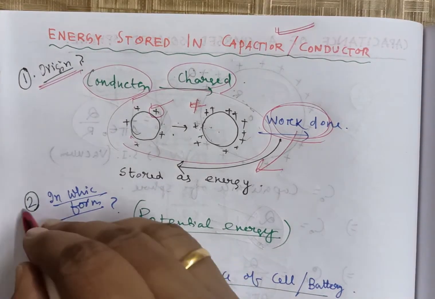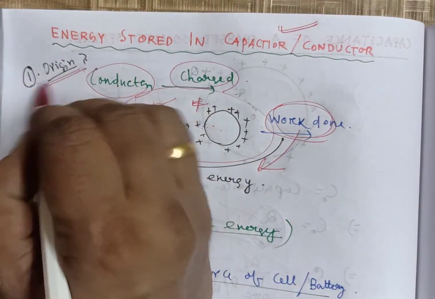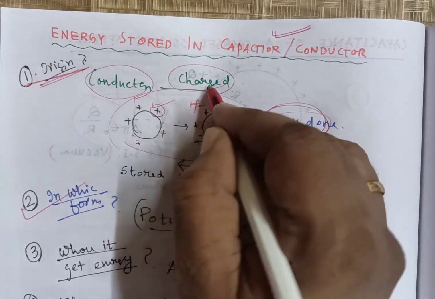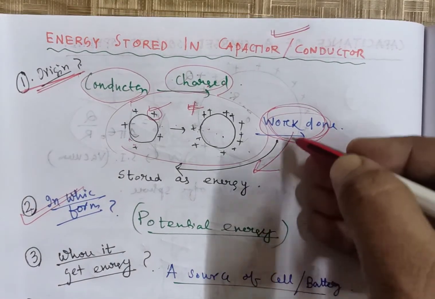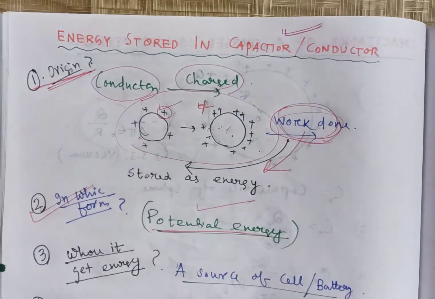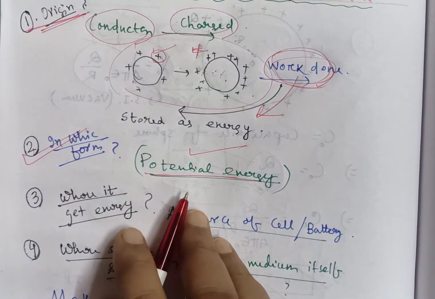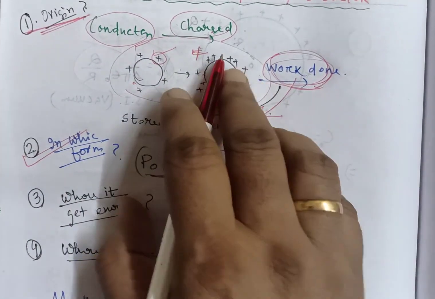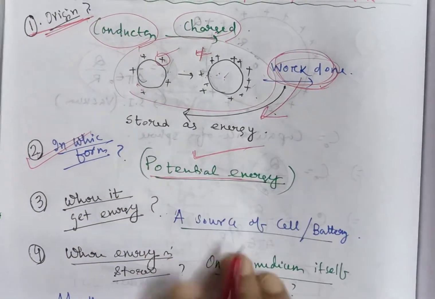In which form energy is stored is the second discussion. First of all, we think about why this energy comes: due to some work done during charging. In which form is the energy stored? As charge is kept on the conductor, it is stored in the form of potential energy. You should remember before derivation, what is the origin of this energy? When a conductor is charged, some amount of work is done against charging. Again, in which form is energy stored? Energy is stored in the form of potential energy.